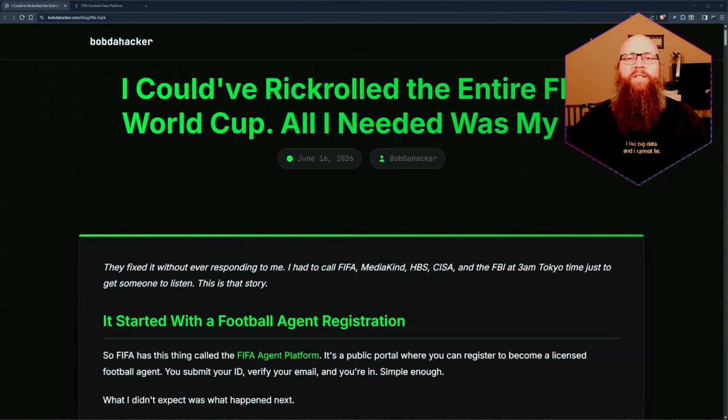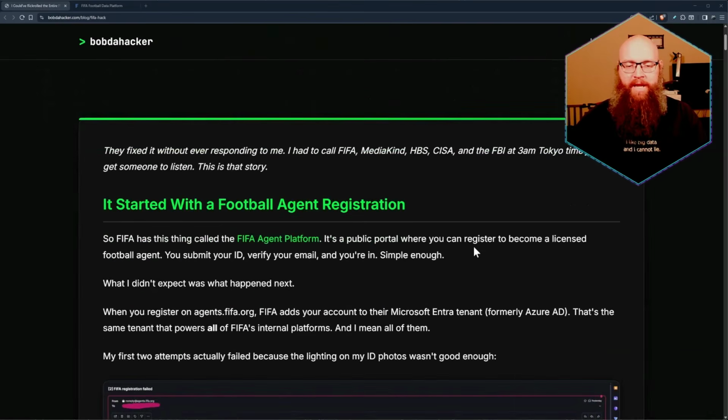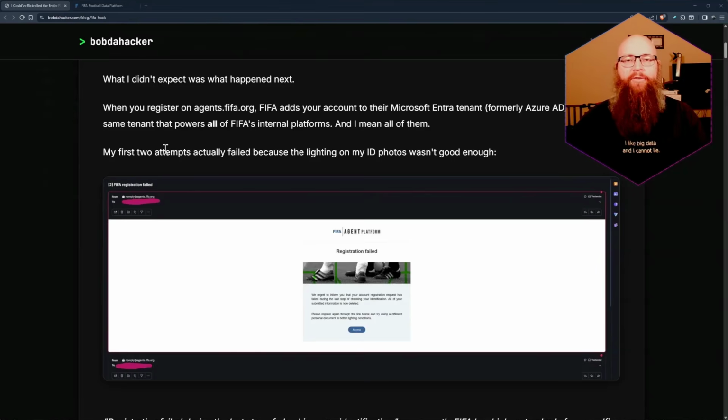And when you pull up bobdahacker's blog, we see that he's a security researcher, not just some kid. And so this went through responsible disclosure. It all started with a public form to register as a FIFA football agent. He sent in his ID, had a little bit of trouble with it, but once he got in, it was no problem. He actually had to try about 4 times to get it to work because the lighting wasn't good enough on his ID. So here's the part that made my body hit the floor.